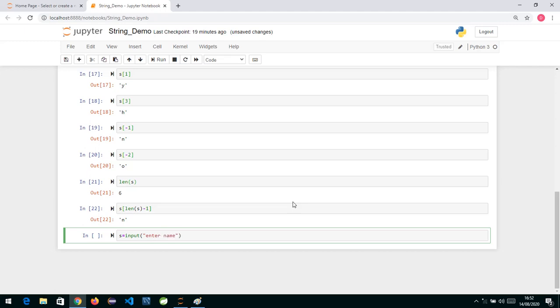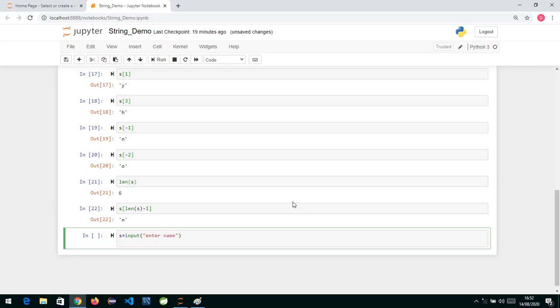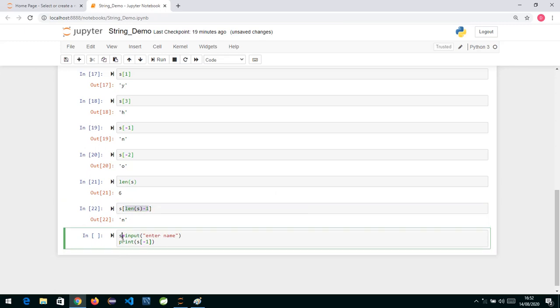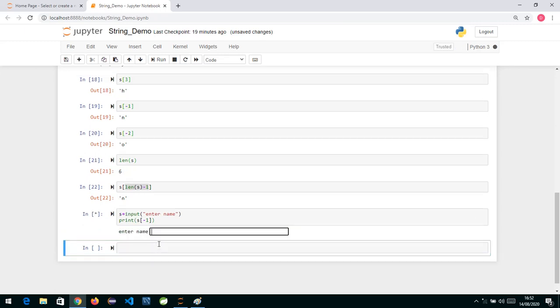Now you don't know what the name is, so what we can say over here is print, and we can say s. One way is you can say -1 directly, because we know the position of the last character is -1, or we can write length of s minus 1, because length gives you the actual length. Both will give you the same answer.